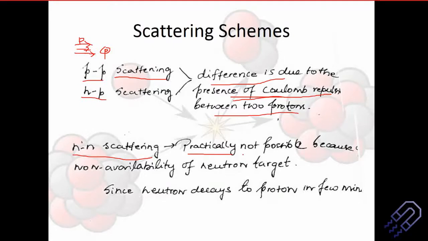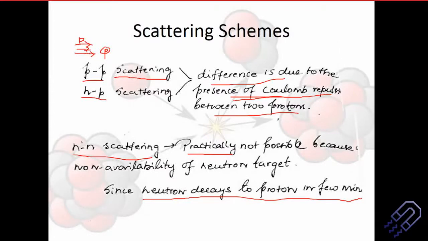Under the decay scheme, a neutron will decay to a proton in a few minutes. If you extract a neutron, you will see that it slowly decays into a proton. So effectively, you are studying only proton-proton or neutron-proton scattering. You need the system to be stable for some time so you can carry out the scattering experiment.